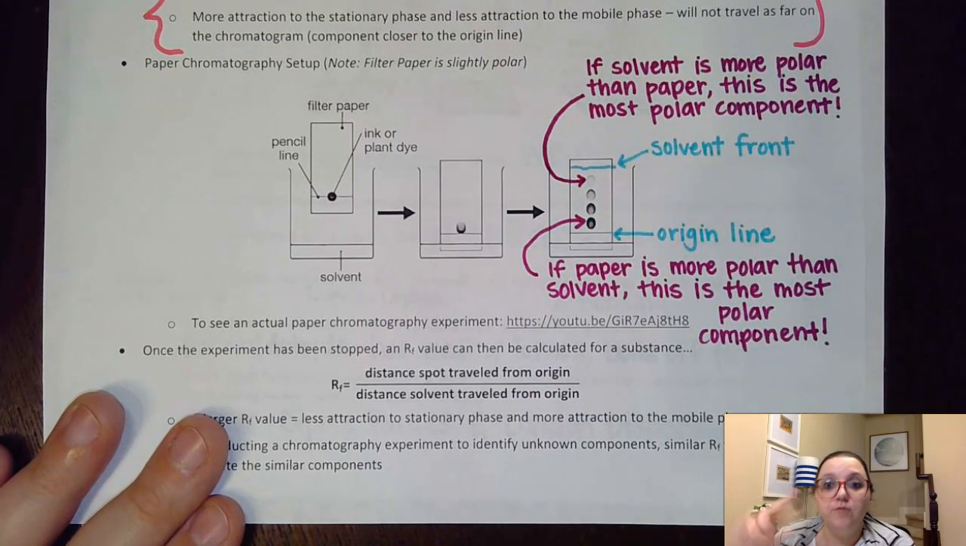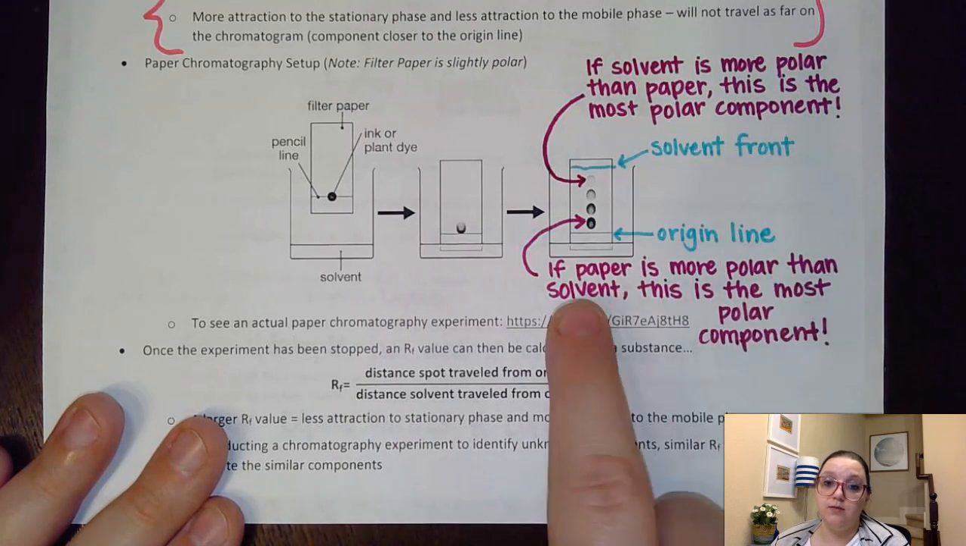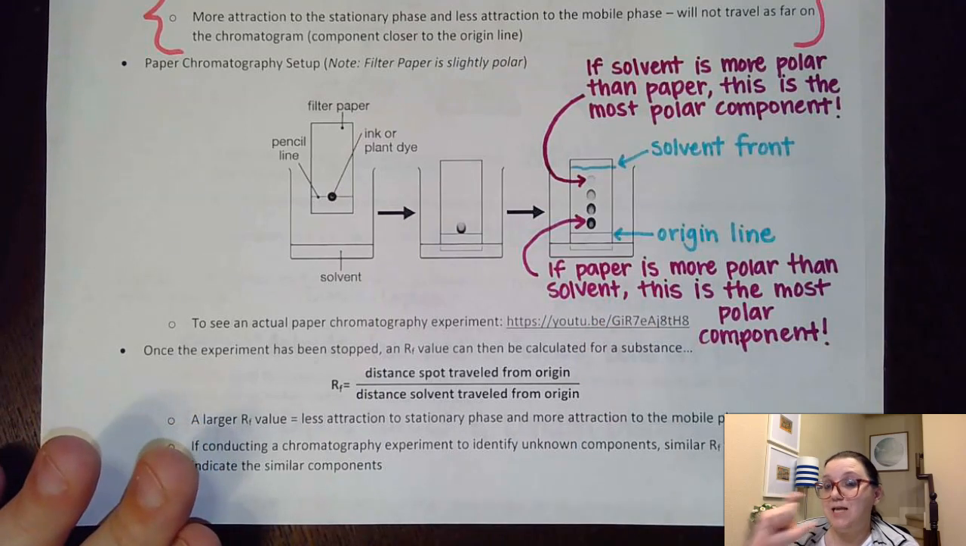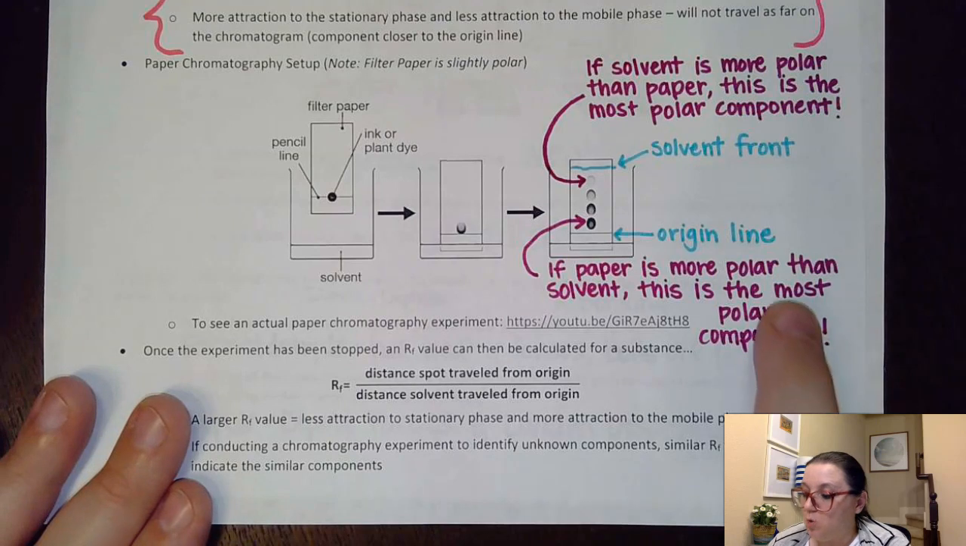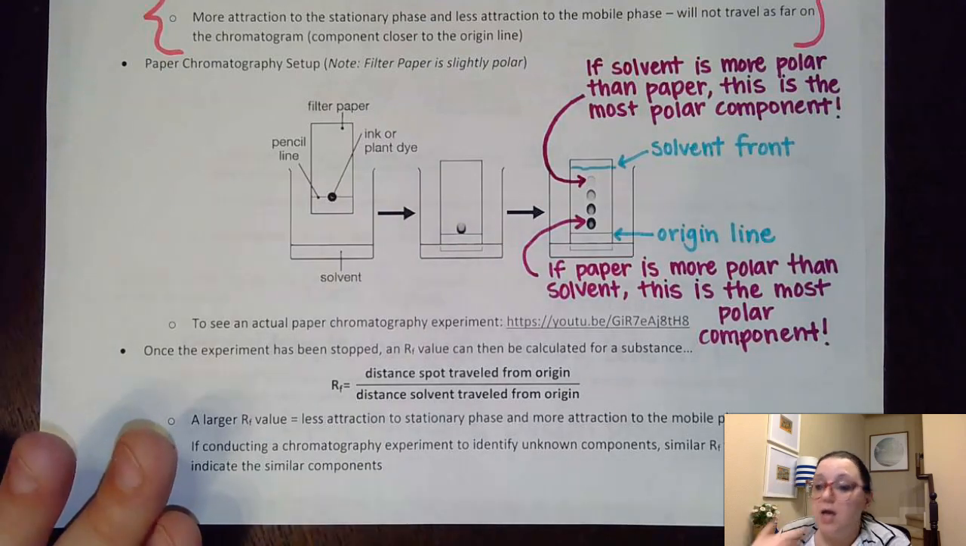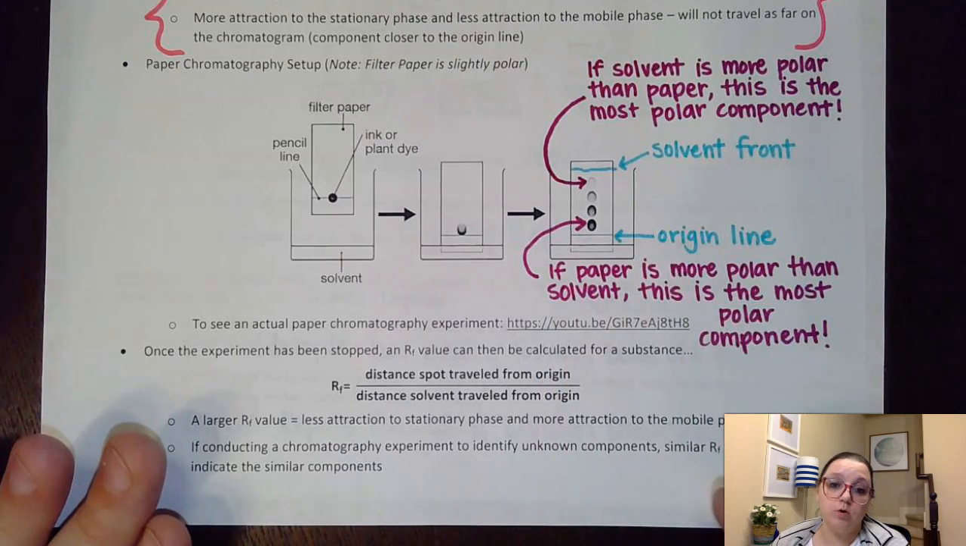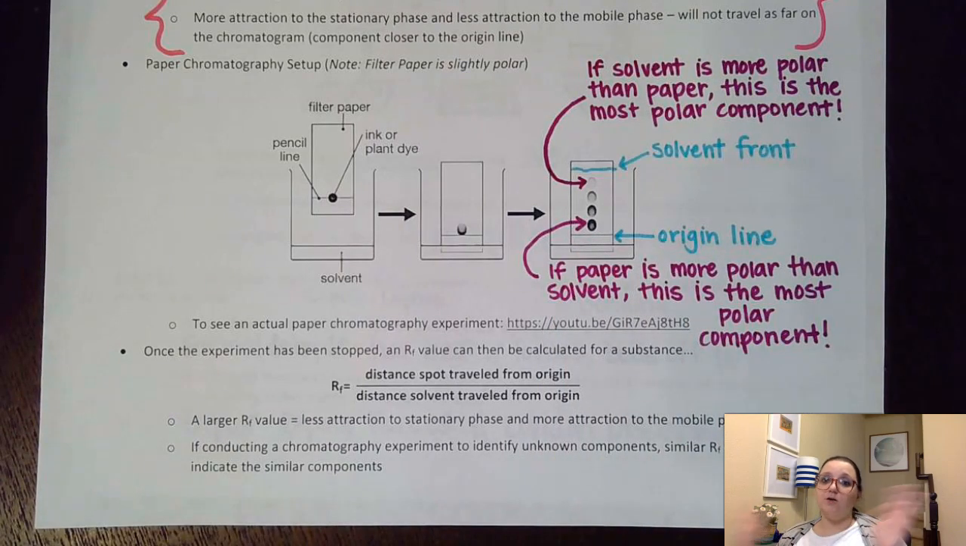However, if I flip that around, if the paper is more polar than the solvent, paper being the stationary phase, staying in place, then the most polar component would stay in place, attracted to that non-moving paper. And so therefore this bottom marking down here would be the most polar component. So we really have to ask ourselves, what's more polar, the solvent or the paper? Because that's going to determine where our most and least polar things are in the experiment.